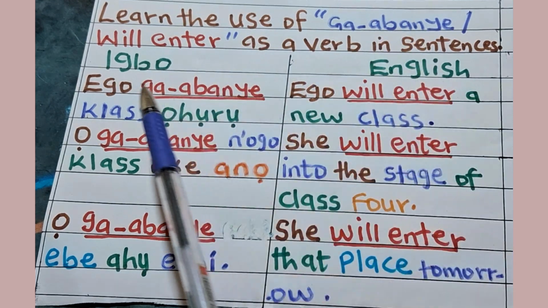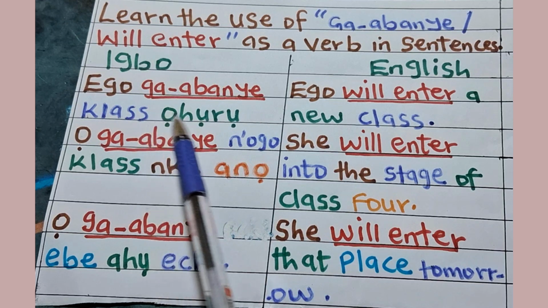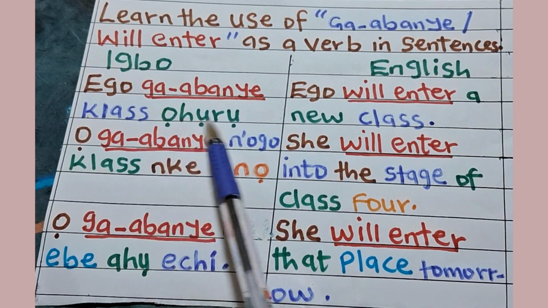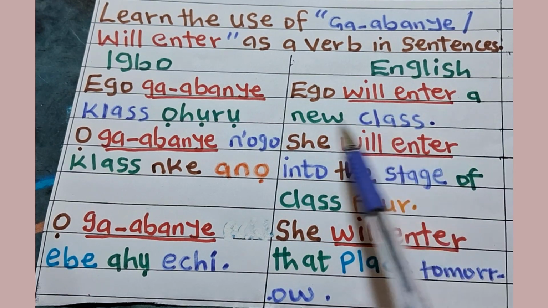Igbo, English. The first sentence is Ego ga-abanye klaasị ọhụrụ. Ego ga-abanye klaasị ọhụrụ, meaning Ego will enter a new class.